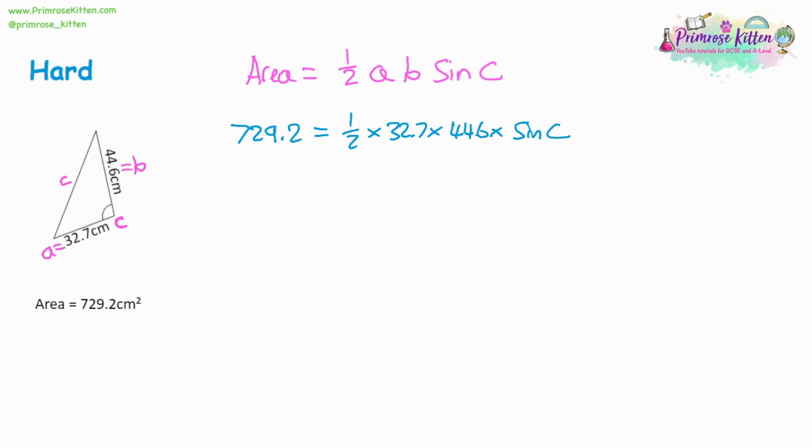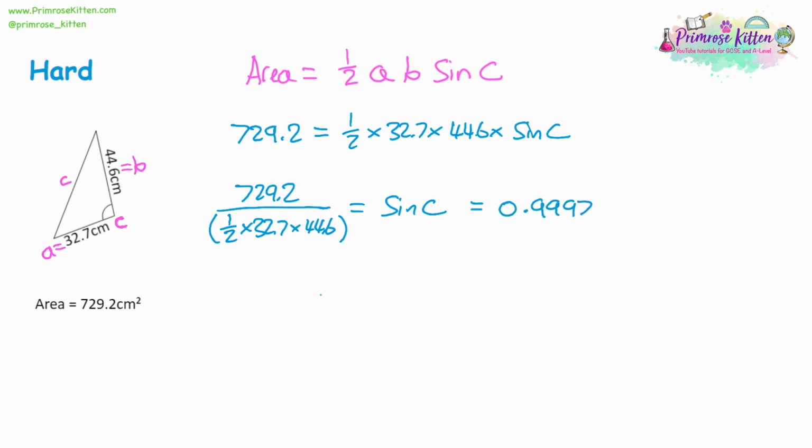Now again, we've got all these things multiplied together. We could multiply them and get a value, or we could just rearrange this to have them dividing on the other side. So if we divide both sides by the entire set of multiplications, then it's going to look like this. That means we can put it into the calculator all at once. We don't have to do multiple steps writing down intermediate answers. So if you type that into your calculator, 729 divided by, open some brackets, a half times 32.7 times 44.6, close the brackets, and we get that sine C is equal to